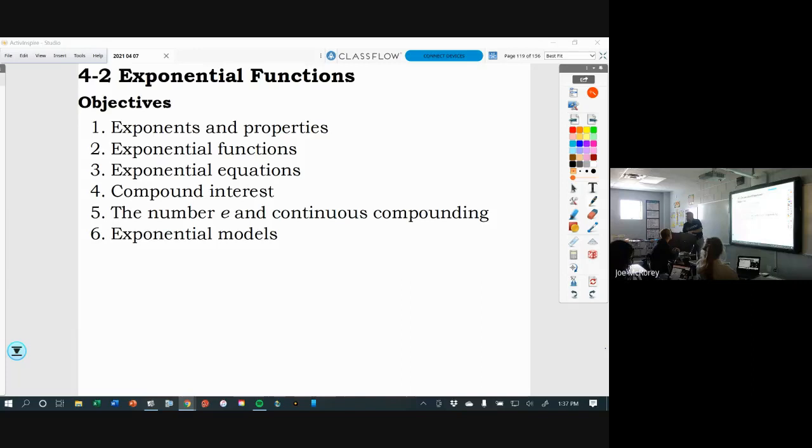Bacteria. If you've got a petri dish, it's got some bacteria in it. What's going to happen with that bacteria? It's going to grow, right? Fast. Fruit flies. You have fruit flies in a little jar with a piece of banana. You might have 2 fruit flies, and then you've got 4, and then 8, and then 16, and then 32, and then 64, and it's just taken off. Okay? Exponential growth.